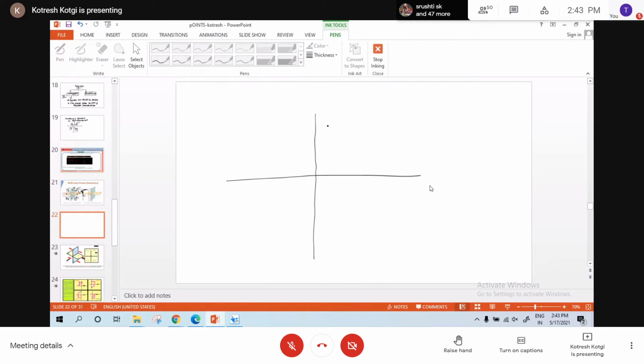Now, what is this quadrant? First one. Second. This is third, and this is fourth. Here is the observer. His position is constant for all the four quadrants. You'll be looking at the quadrants from this position itself.